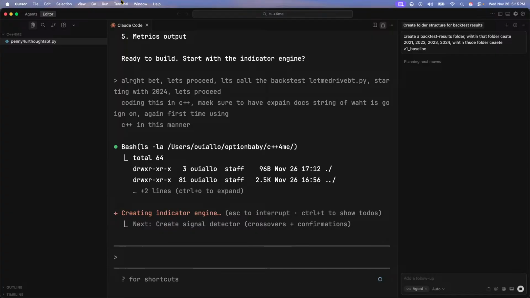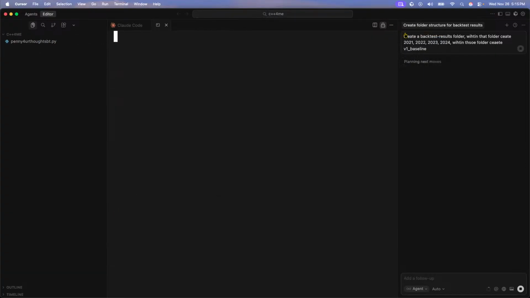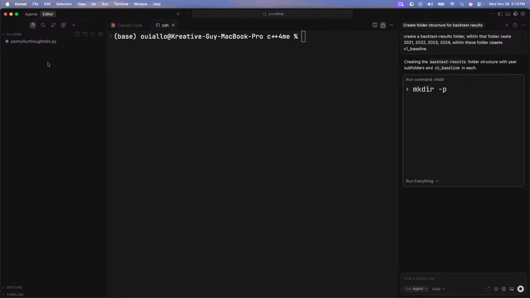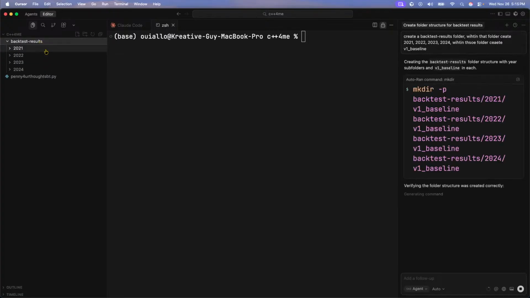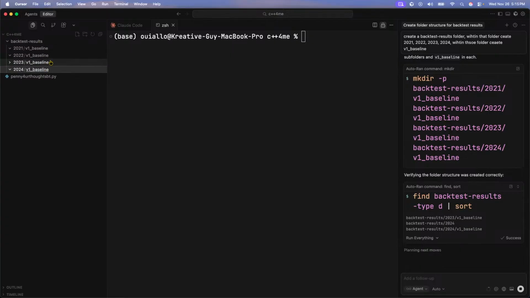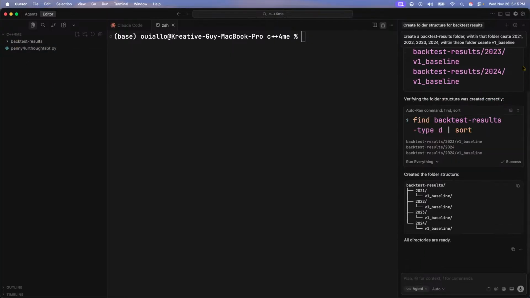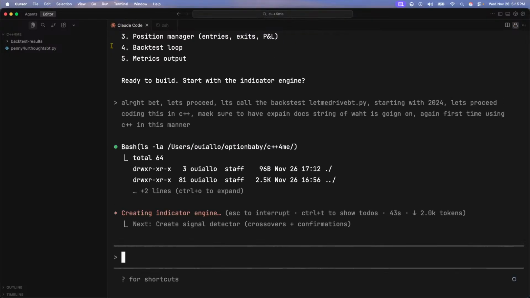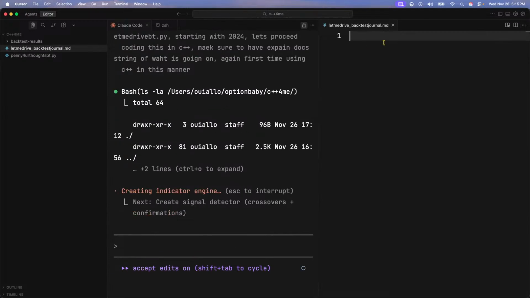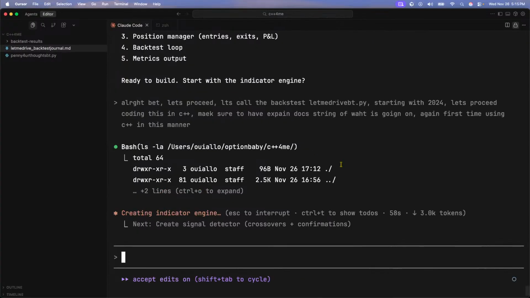Beautiful. We got our backtest. Create a new file, Let Me Drive backtest journal.md, so we can keep that.